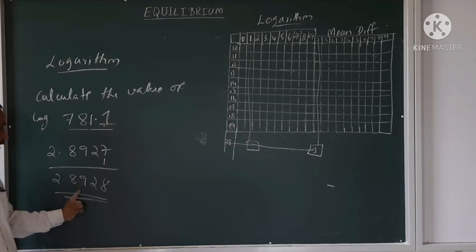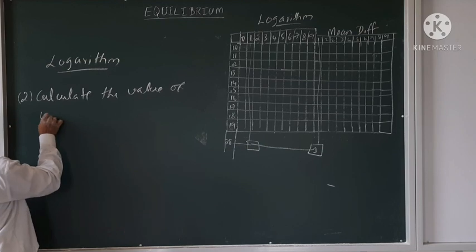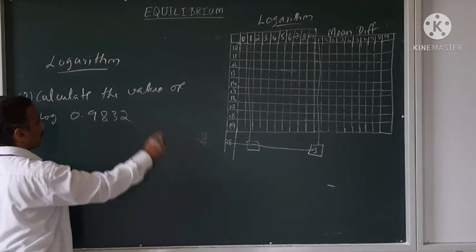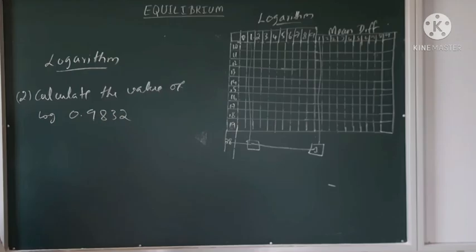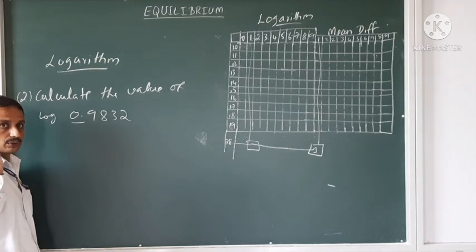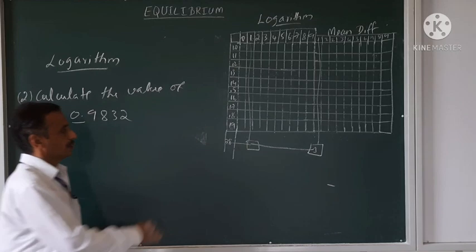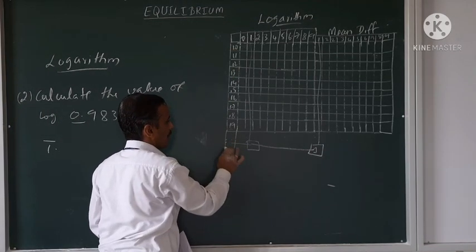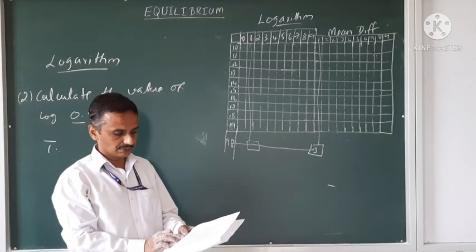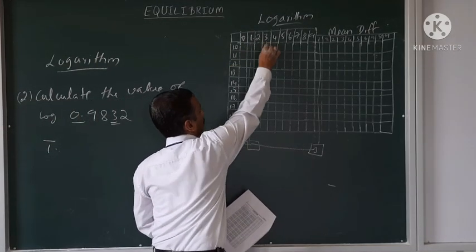781.1 will be 2.8928. Next problem, calculate the value of log 0.9832. Now, there is no digit and no non-zero digit, so the characteristic is bar 1. Now, in the left hand side, go up to 98. I moved up to 98. Then 3 is written at the top, go up to 3.